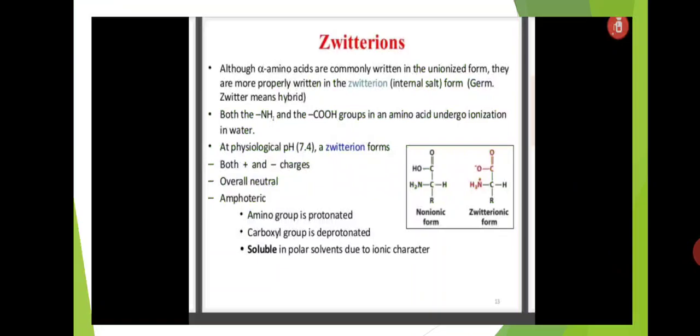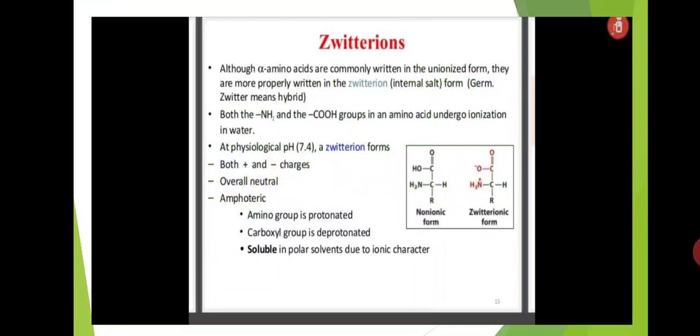Zwitter ions means the compound which shows positive and negative charge at a time. That ion or that compound is called a Zwitter ion. In amino acids also, at a time a positive charge and a negative charge are possible in that compound, meaning acidic nature and basic nature at the same time in one compound. That is called a Zwitter ion.